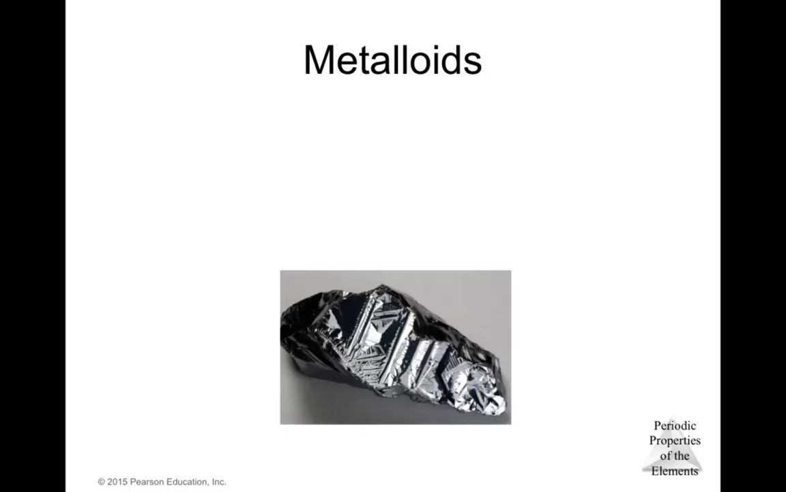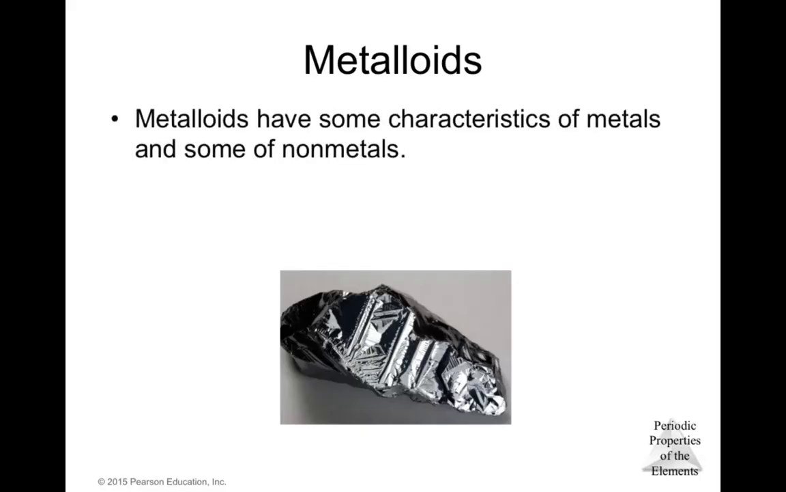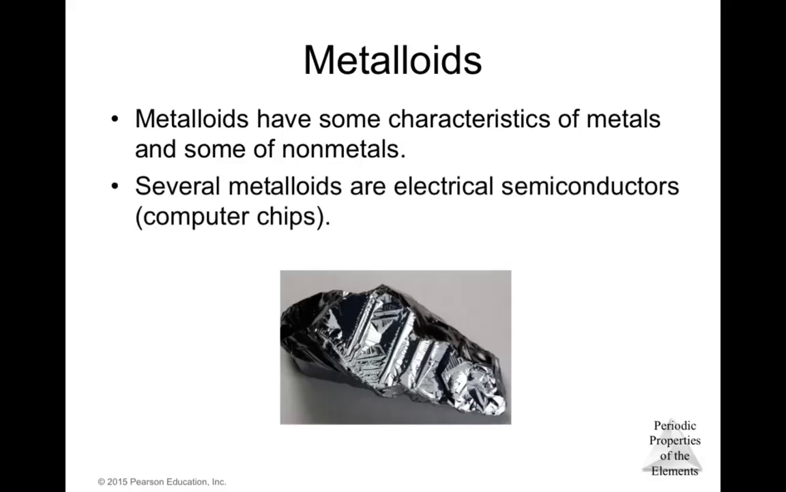So this is a table with the characteristics of metals and nonmetals. You can read this in the book also, to have those characteristics a little bit clearer and see how they compare between the metals and the nonmetals. And the third group that we have are the metalloids. The metalloids have some characteristics of metals and some of nonmetals. Several metalloids are electrical semiconductors. So like the metals, they can be conductors and they can be used as computer chips.